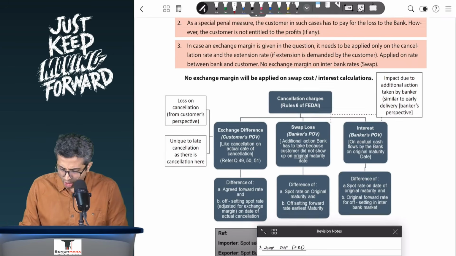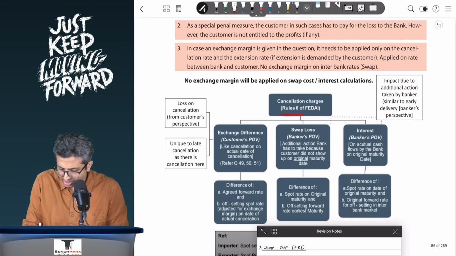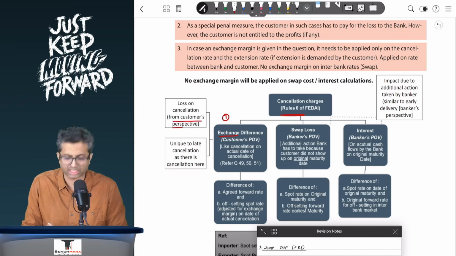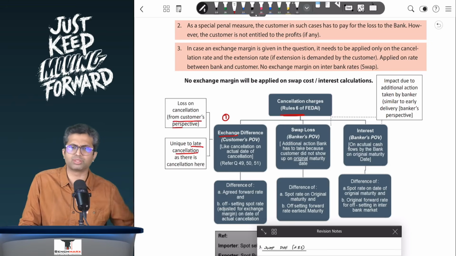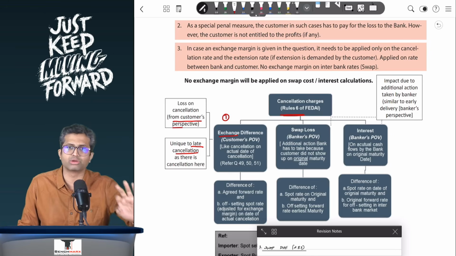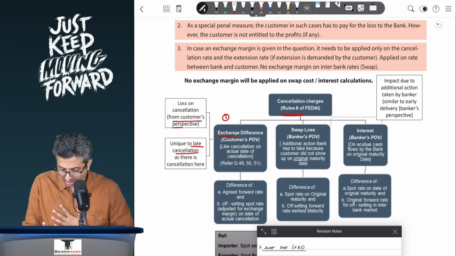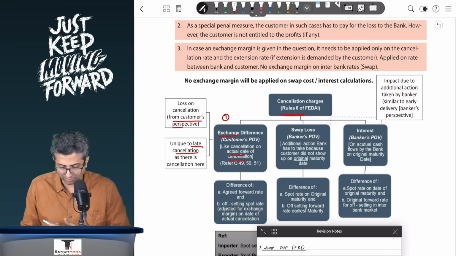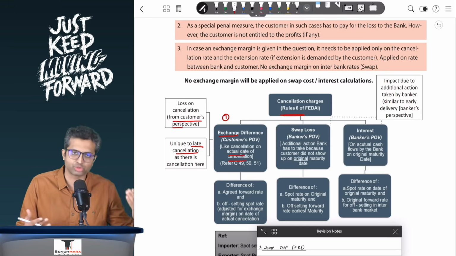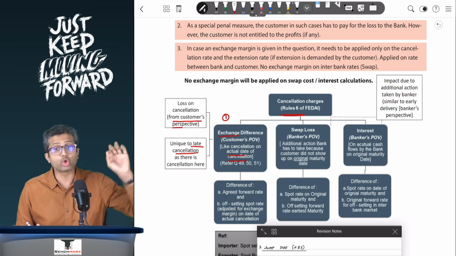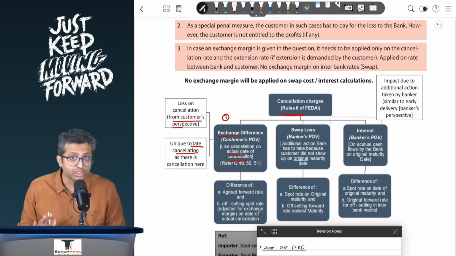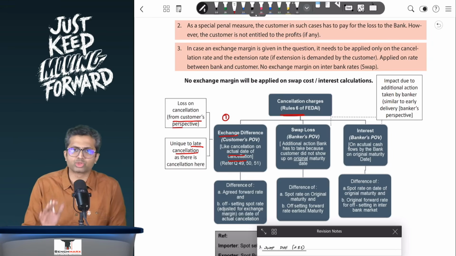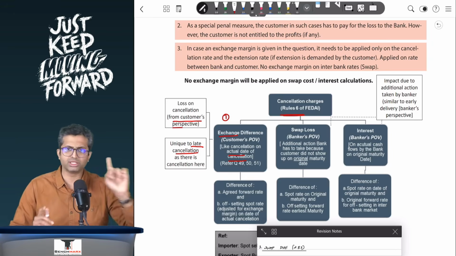So if you look at this, cancellation charges, rule 6 of the FEDAI rules. First is exchange difference. Remember this, you will do from customer's perspective like earlier cancellation problems. This is unique to late cancellation only. It does not happen in early delivery, because in that case the contract is honored, not cancelled. Like cancellation on the actual date of cancellation. The actual date of cancellation is when the customer shows up, let's say 11 June, 12 June, or latest by 13 June. That is the rate that you will take. Remember, this will be solved from the customer's perspective, and this will be the first leg.